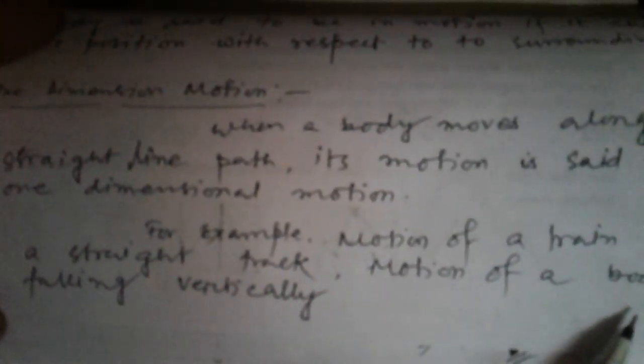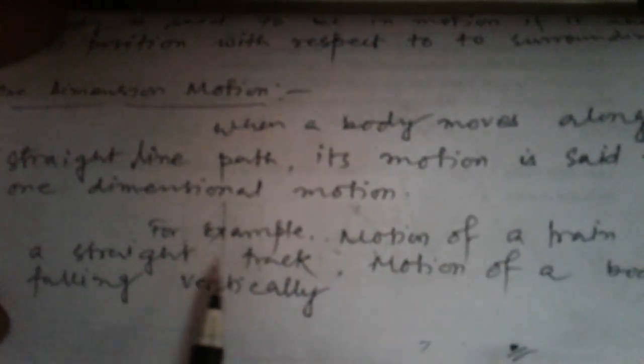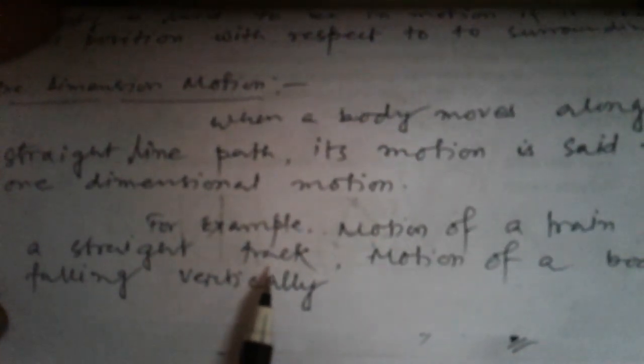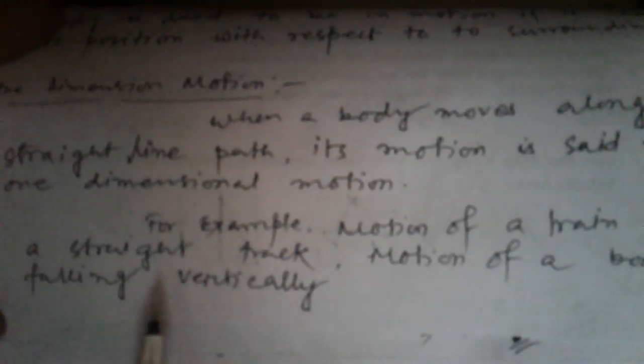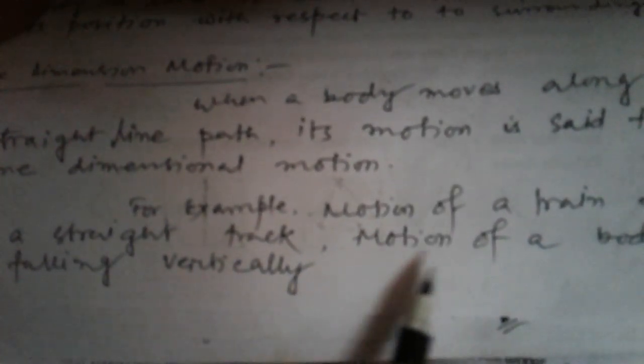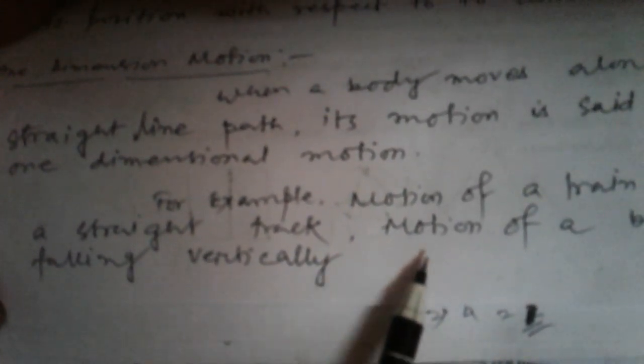Suppose a body is moving in a straight path. For example, motion of a train on a straight track, motion of a body falling vertically are examples of motion in one dimension, because for representing the motion of this train we need only one axis, say x axis, say y axis, etc. And motion of a body falling vertically, suppose a body is falling vertically from a certain height, then its motion is